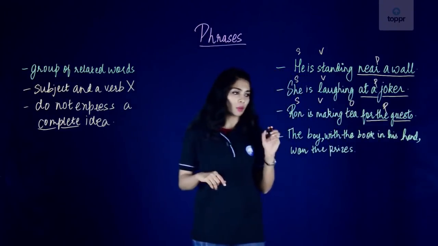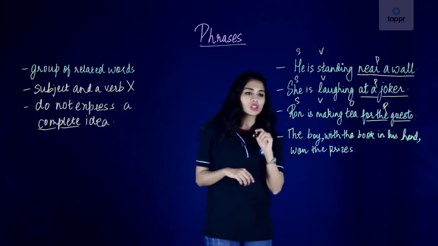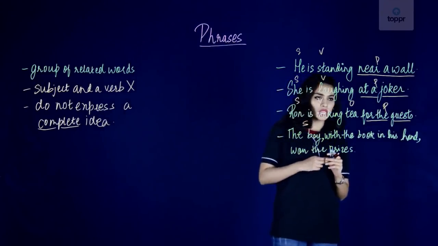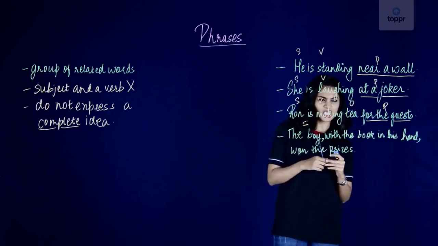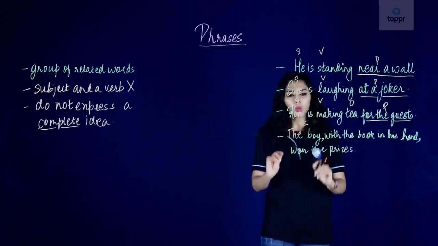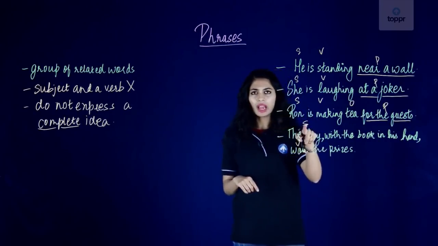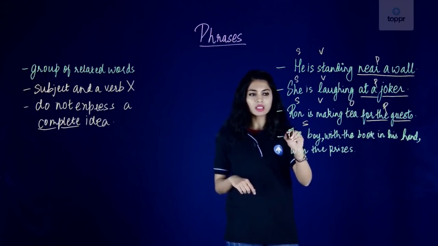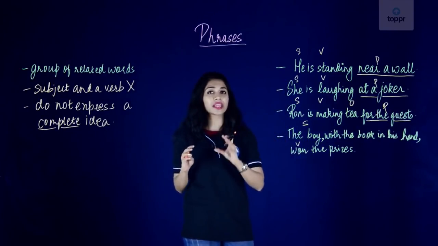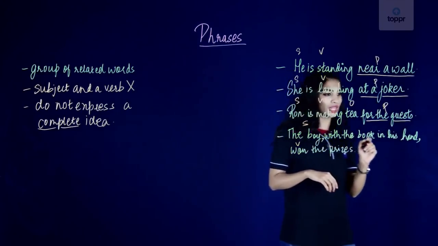Let's look at the next sentence: the boy with the book in his hand won the prize. So the boy is our subject. With the book in his hand, is there a verb there? Is there a subject there? No, there isn't. Let's look at won the prize. So won is our verb. So we have a subject here and a verb here. That means the boy won the prize is definitely not our phrase, because the first rule says that a phrase should not have a subject and a verb.